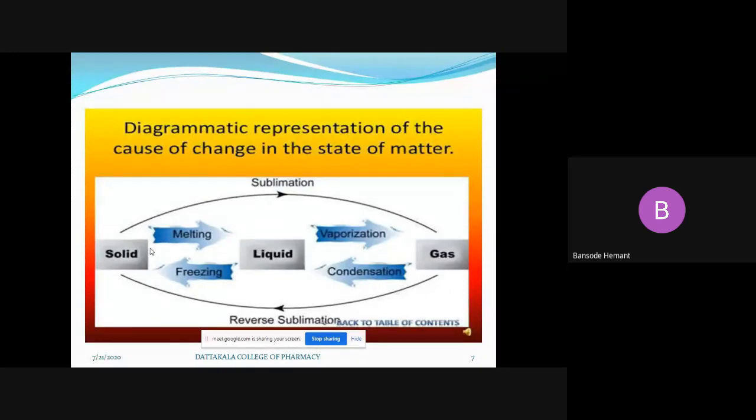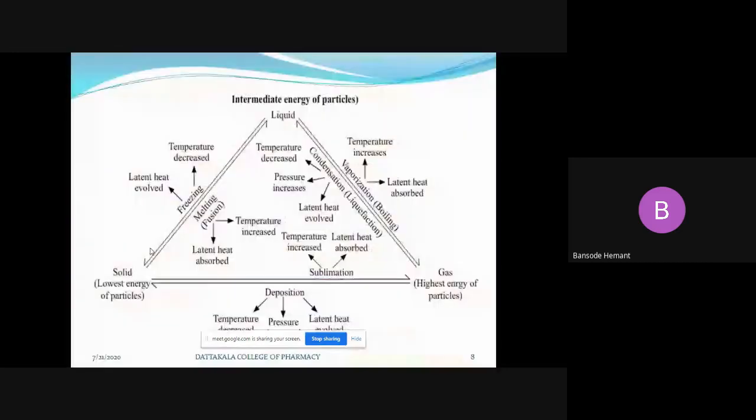That means the intermediate changes in the states of matter, how these take place, we'll see here more specifically. We have taken the solid as the lowest energy particle. If you provide temperature to these solid crystals or the solid substance, what happens?